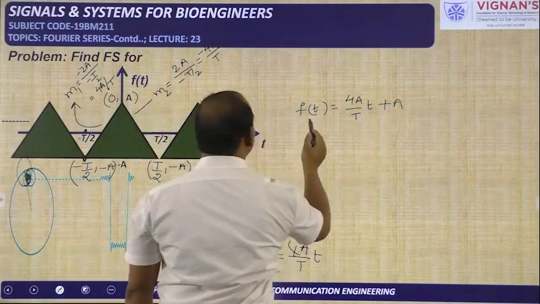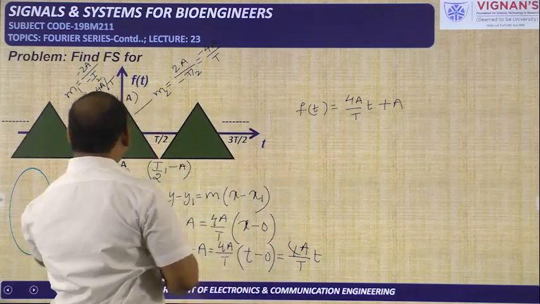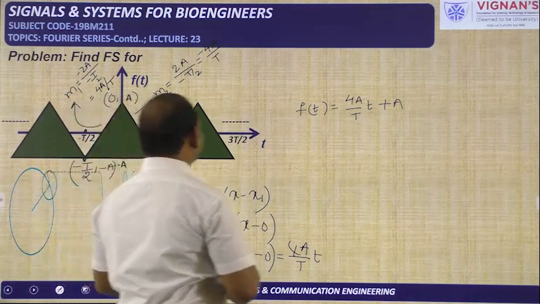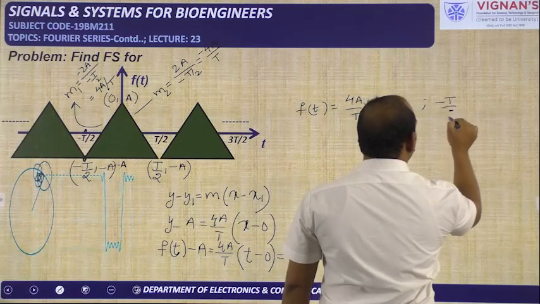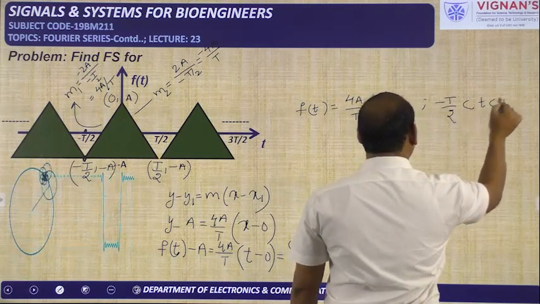So this is f of t when t is changing from minus t by 2 to 0.